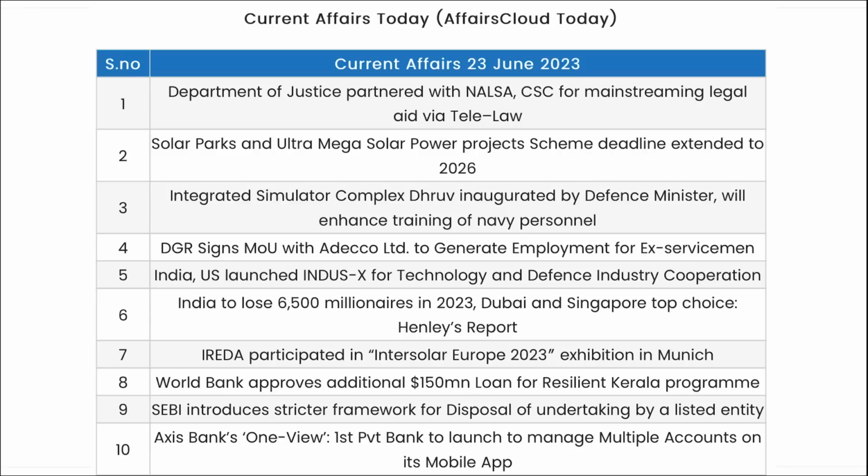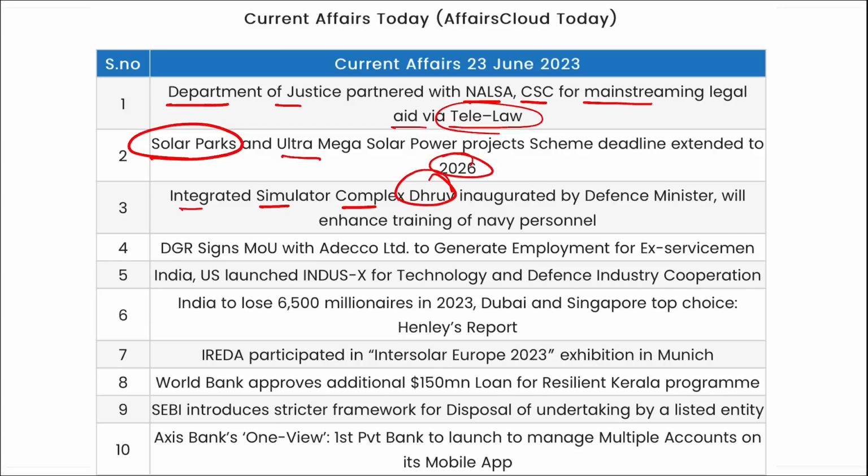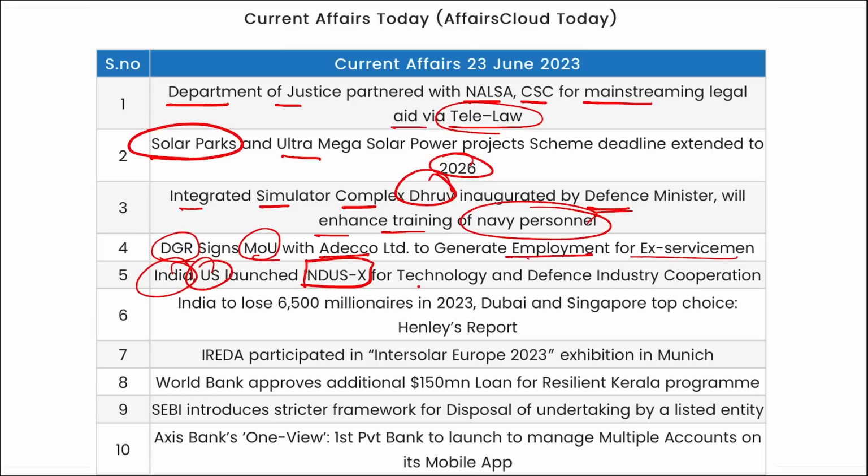So that's all for the day, friends. Now let's go for a quick revision. Department of Justice partnered with NALSA and CSC for mainstreaming legal aid via Tele-Law. Solar parks and ultra mega solar power project scheme deadline extended to 2026. Integrated simulator complex Dhruv has been inaugurated by the Defence Minister and will enhance the training of Navy personnel. DGR has signed an MOU with Adeco Limited to generate employment for ex-servicemen. India and US have launched INDUS-X for technology and defense industry cooperation.